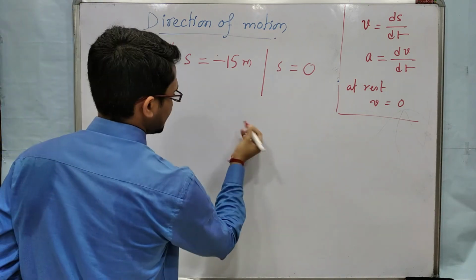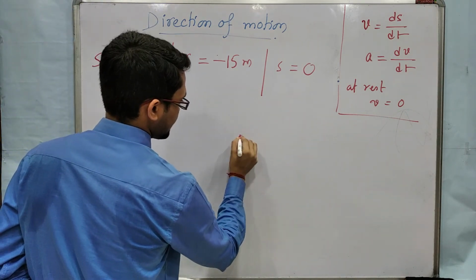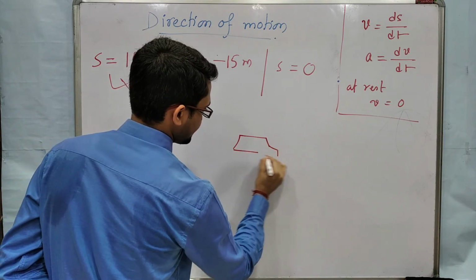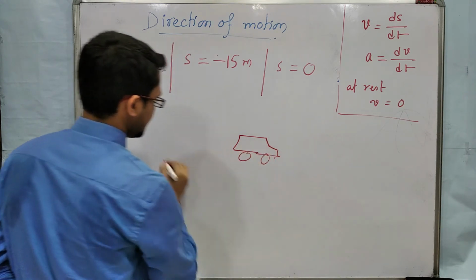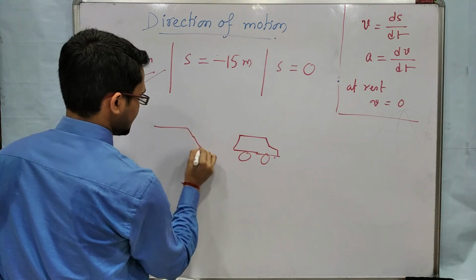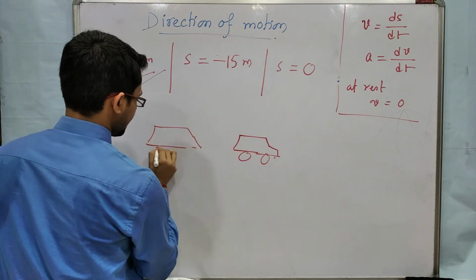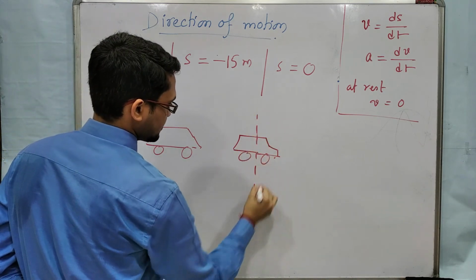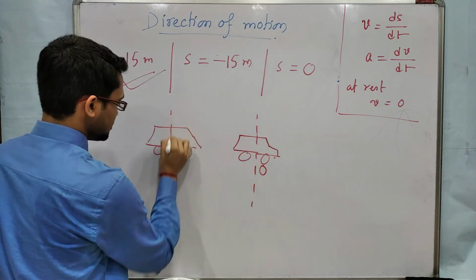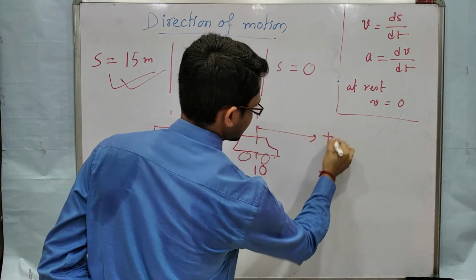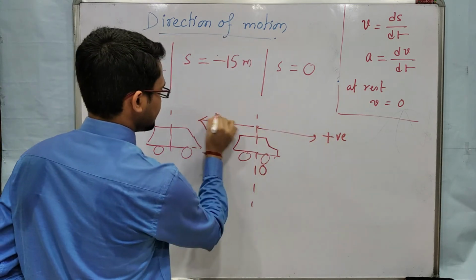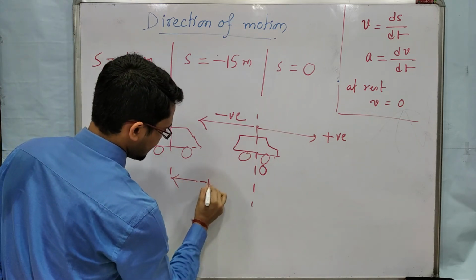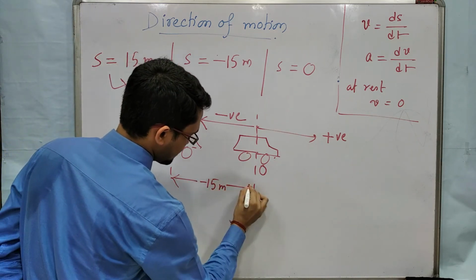Suppose I am taking two cars. This is one car and this is another car. Suppose this is the origin, this is the positive axis and this is the negative axis, and this car is at minus 15 meter from the origin.